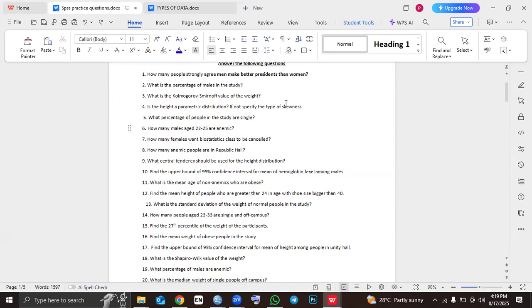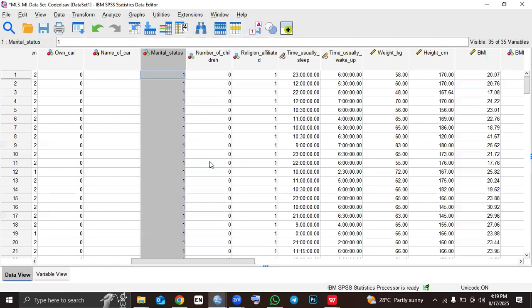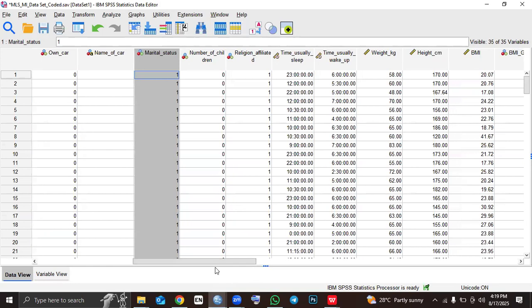So how will we answer this question? Let's go to our data set. In order to answer this question, because they are being specific and asking how many males, first we have to tell SPSS to split file and then solve for only males and then females. So you solve for males and females separately.